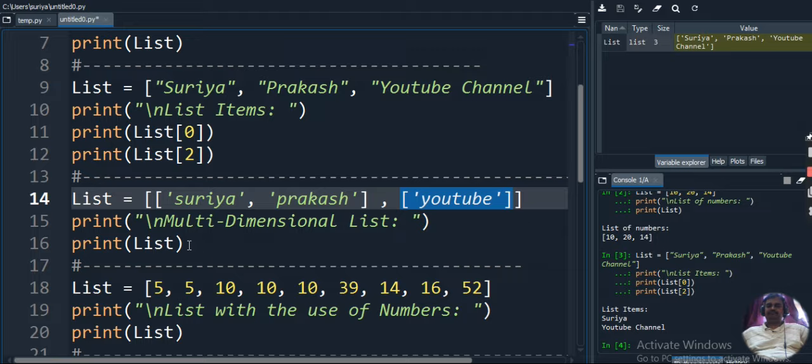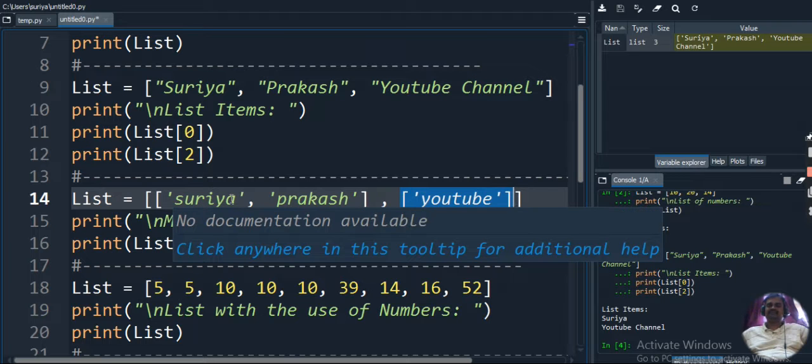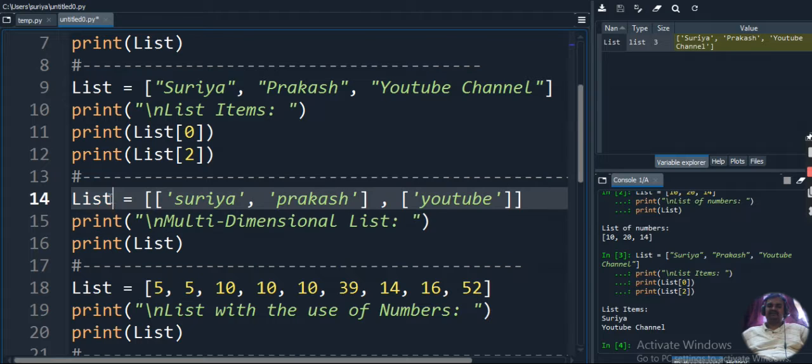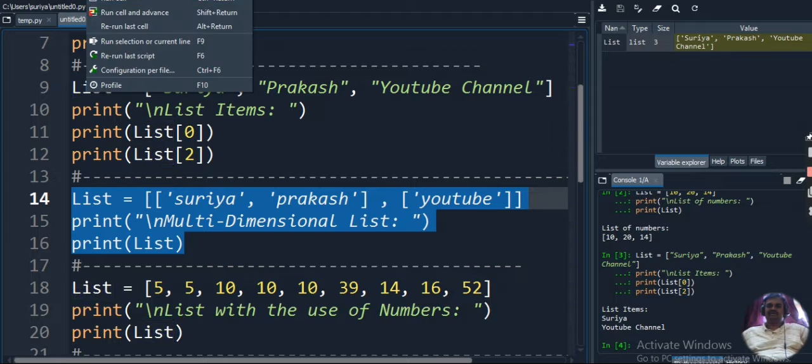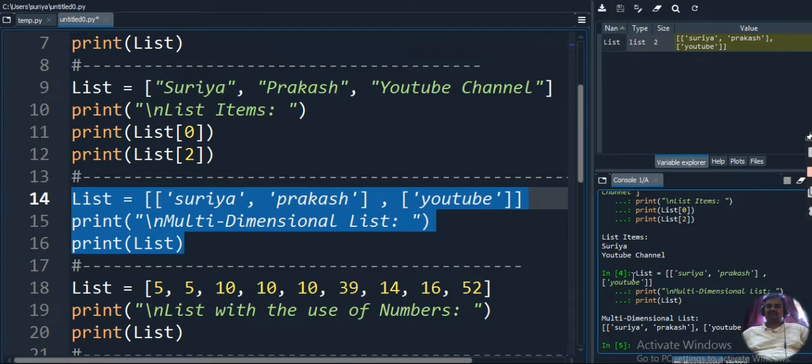So I am printing the list here. These 2 nested lists will be created inside the list I am creating. So when I execute this code, let's see what output we get. I am executing the code. You can see the size of the list is 2 now, because it counts only the lists you created inside the list.